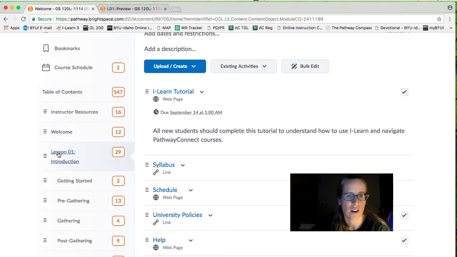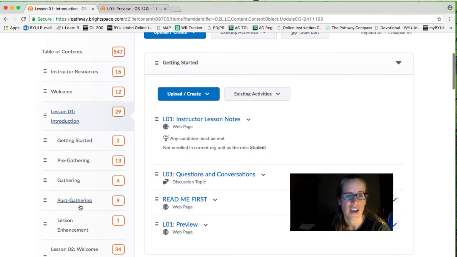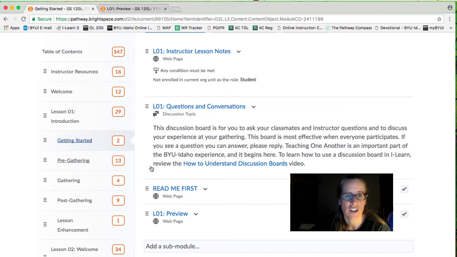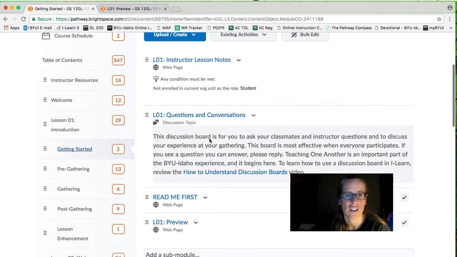This is lesson 1, which we're starting on this week, and each lesson contains different folders. There's the Getting Started folder. When you click on that, you can see what's in that folder. You guys don't have this in your folder, so you don't need to worry about that, but each folder should start out with a questions and conversations board.